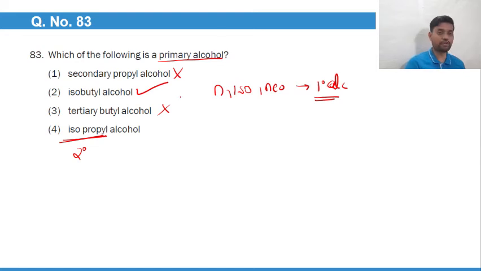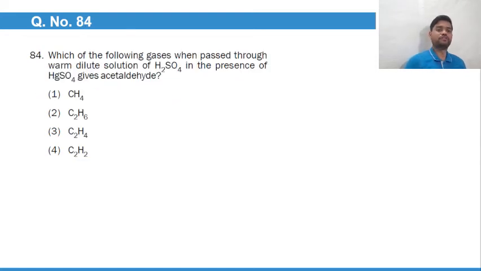So we'll go with option number 2. Which of the following gases, when passed through warm dilute solution of H2SO4 in the presence of HgSO4, that is hydration of alkyne they are talking about, gives acetaldehyde. And the only aldehyde that is possible by hydration is acetaldehyde. And if you take ethyne, not ethylene, ethyne, so C2H2, option number 4 will be the best answer.